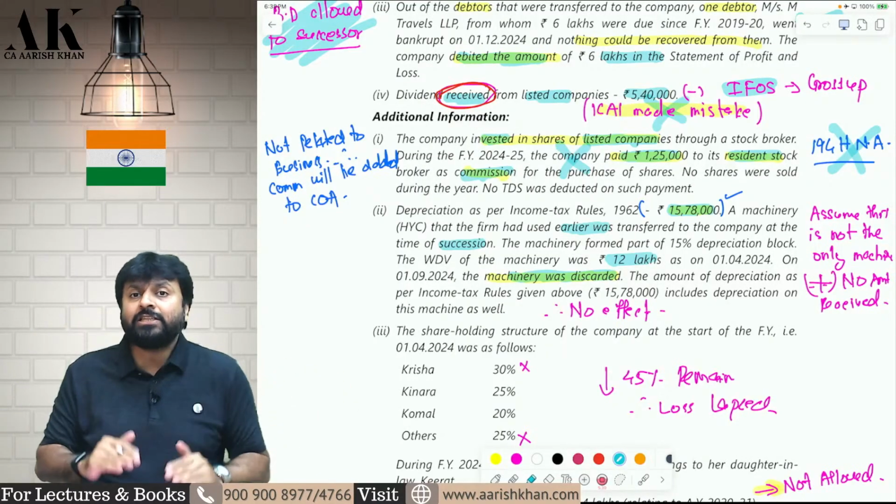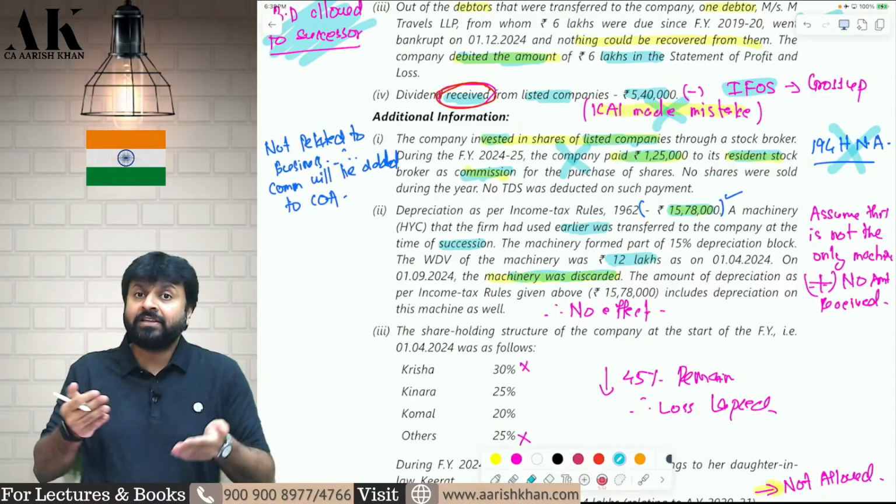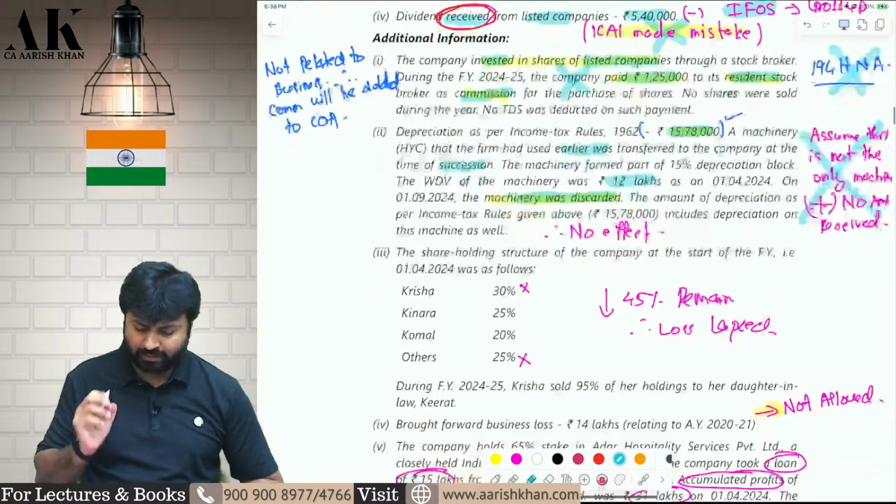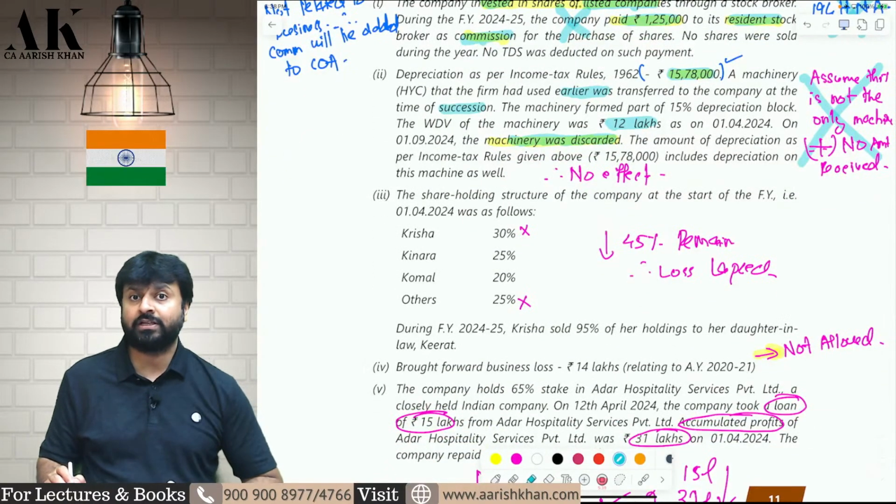If any money is payable on that in the form of sale, salvage or insurance, I would have reduced it from the block. But there is no money payable, so no effect in this particular case. Okay. Now, the next adjustment is also a beautiful adjustment.